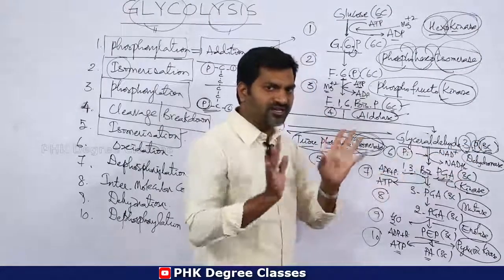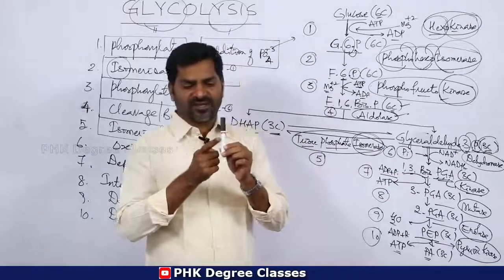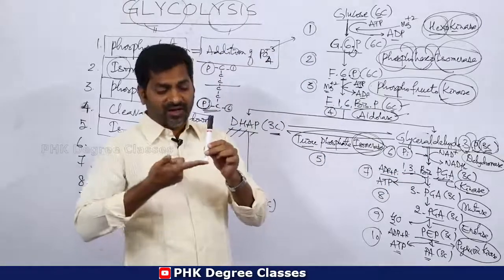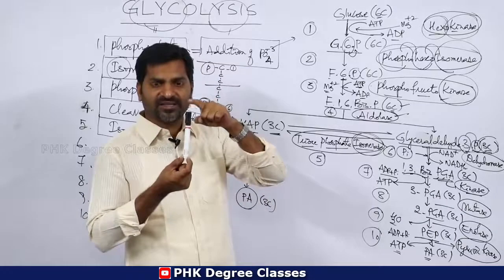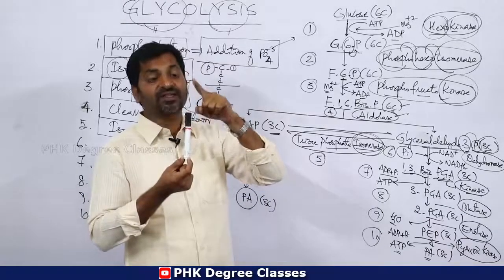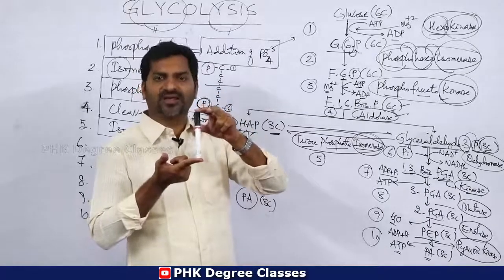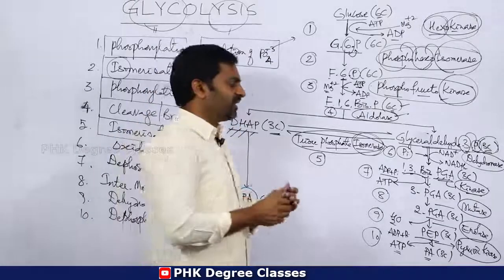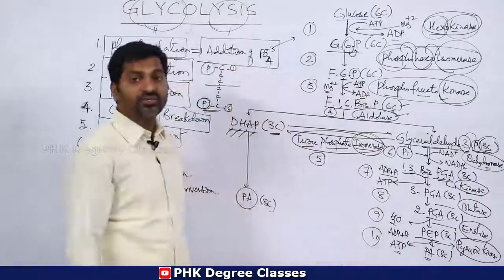There is no change in the carbon number. This is the first carbon, this is the second carbon, this is the third carbon. Already there is a phosphate on the third carbon, so one more phosphate is attached at the first carbon. Hence 1,3 bisphosphoglyceric acid. Then the enzyme is dehydrogenase.